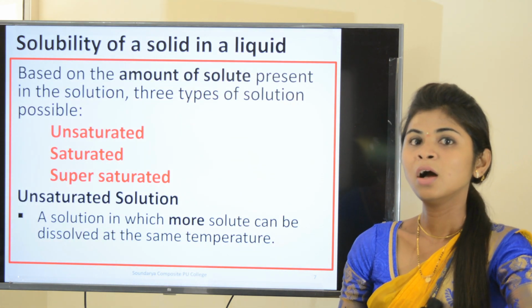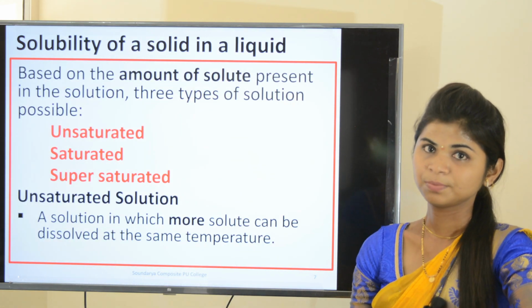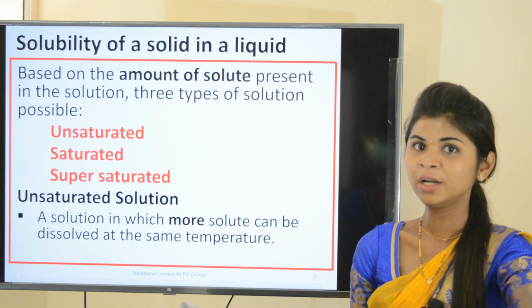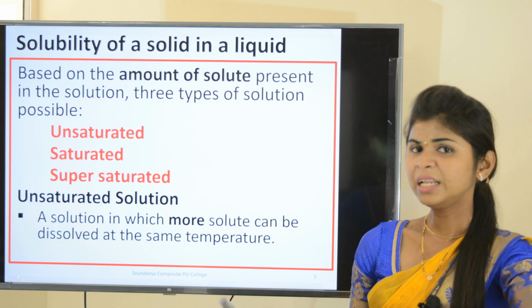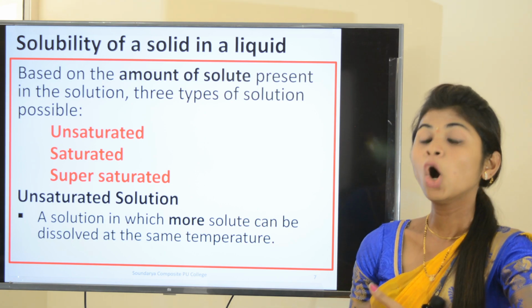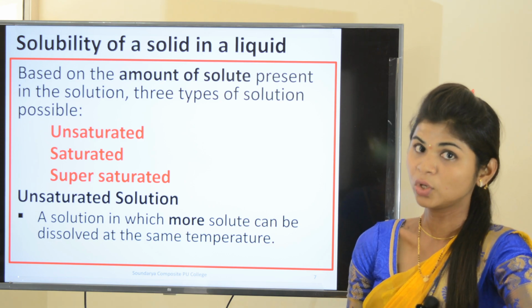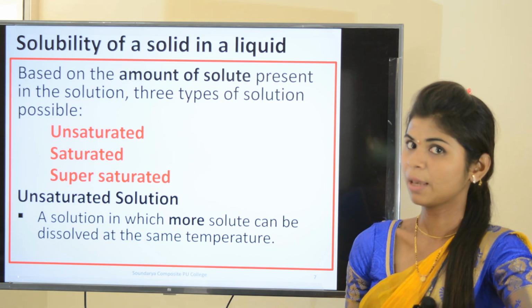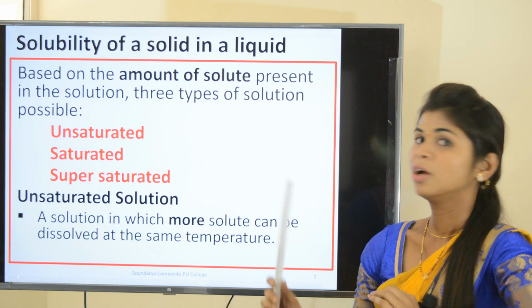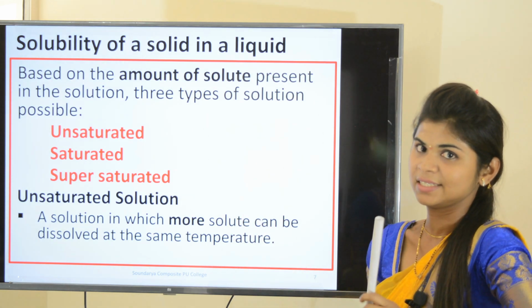Now, you may get one doubt. Whatever solute we are adding into the solvent, whether it is at its extreme or maximum limit, or whether we can add further solute so that the solvent has the capacity to dissolve it. So for this question, we will find the answer in these slides.